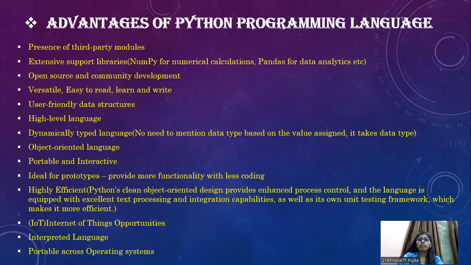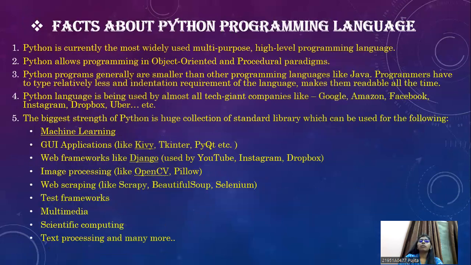So let's have a look at our next slide, which is about the facts about Python programming language. So what are the facts about Python programming language? Python is currently the most widely used multi-purpose high-level programming language. And Python allows programming in object-oriented and procedural paradigms. Python programs generally are smaller than other programming languages such as Java.